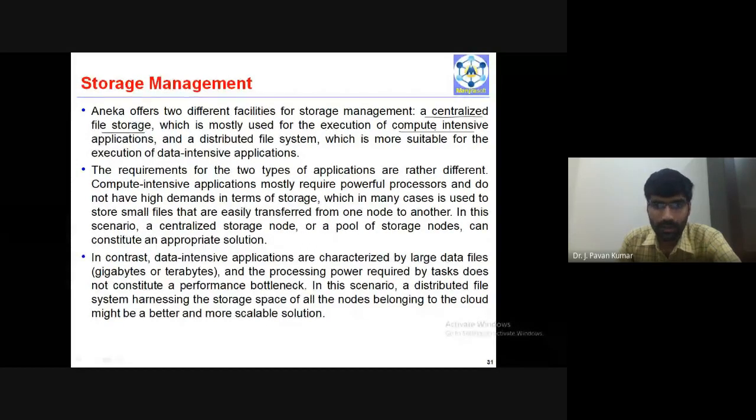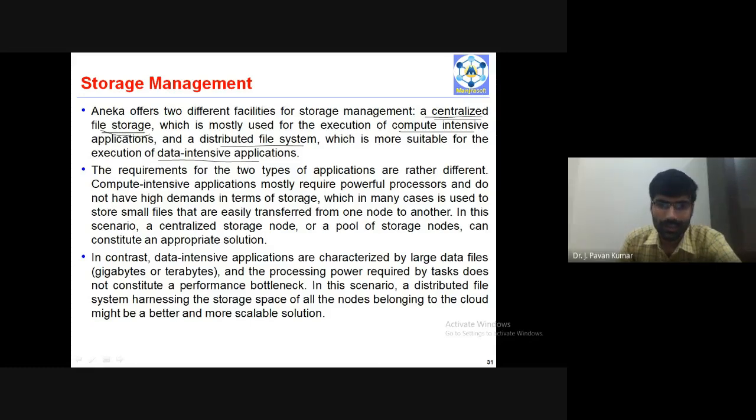Now, whenever we have a compute intensive application, we prefer to use centralized file storage, a centralized database, we can say. Whenever we have data intensive applications, we prefer a distributed file system.